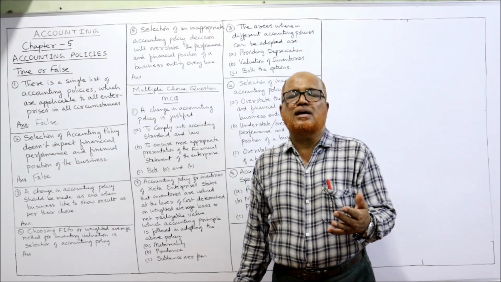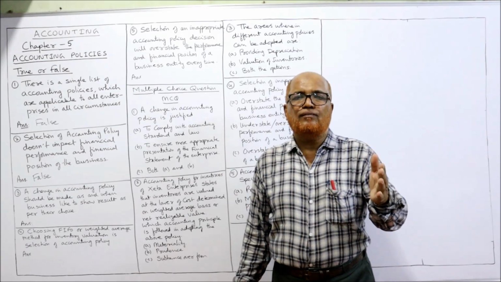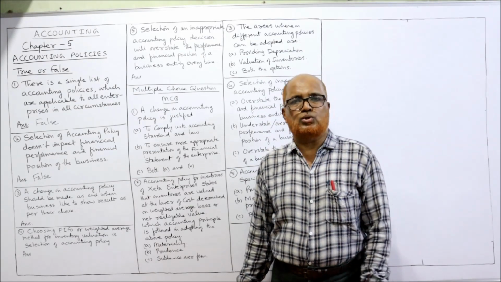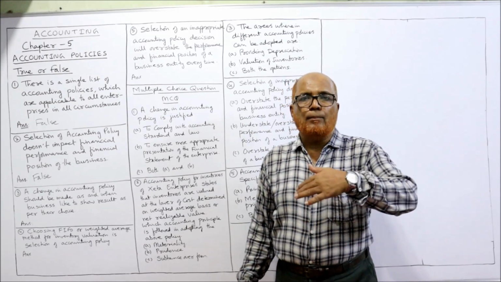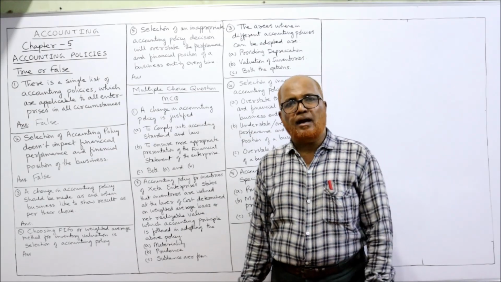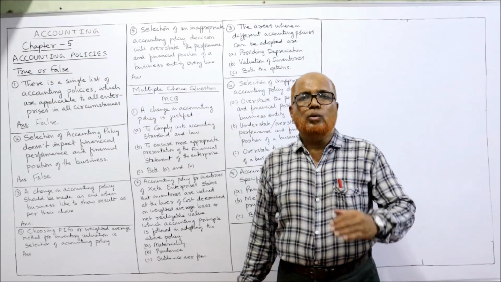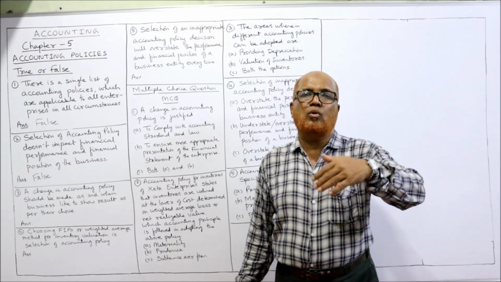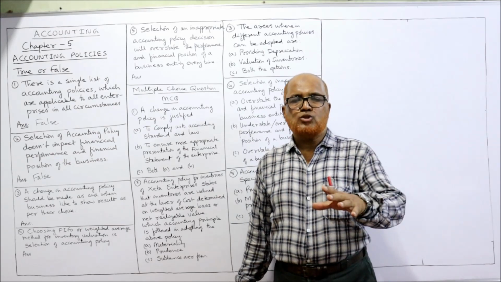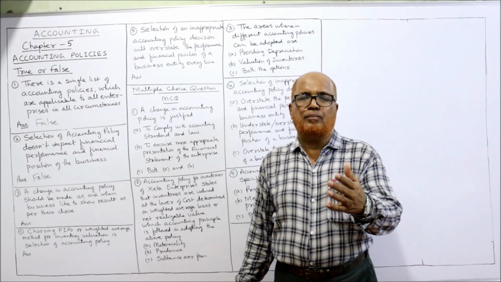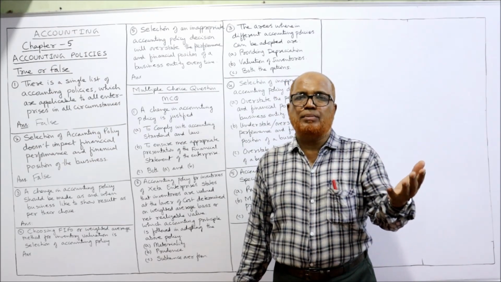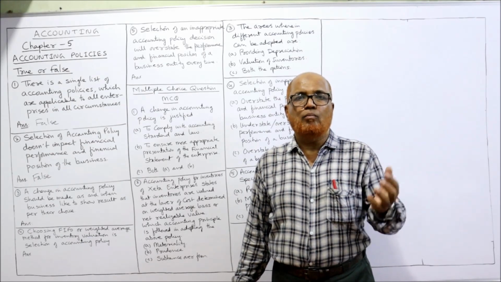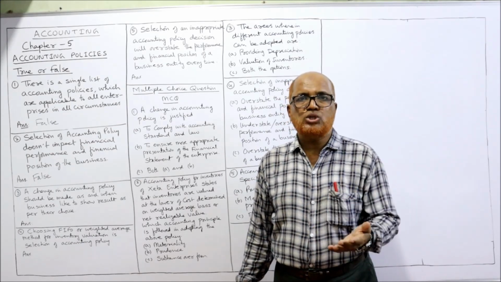In which circumstances may the accounting policy be changed? If there is a change in the statute, or to comply with an accounting standard, or to make the presentation of financial statements better. If the management thinks that by changing the accounting policy the financial statements will be more reliable, more true and fair, then they can change.